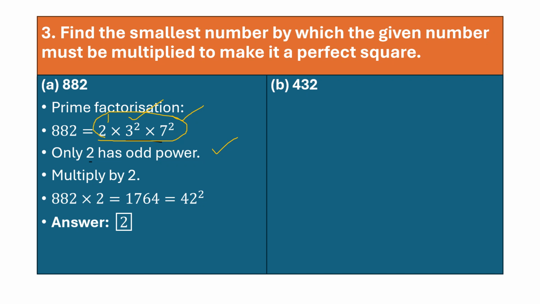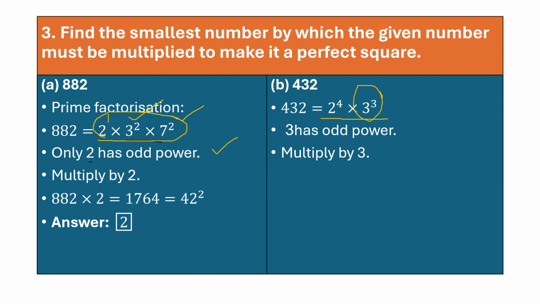Let's understand the other one. So that will help you to go step by step. 432. Now again, what you have to do, children? You need to make the factors, that is by prime factorization. So what do you see here? We got 2 to the power 4 into 3 to the power 3. So again, can you see this? 3 has which power? Not the even. 3 has the odd power.